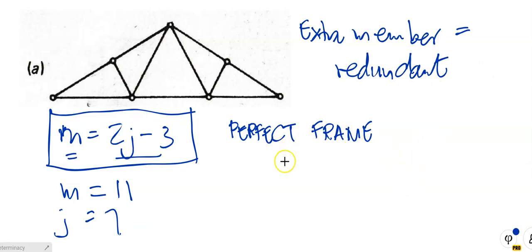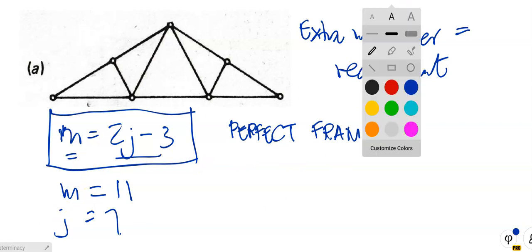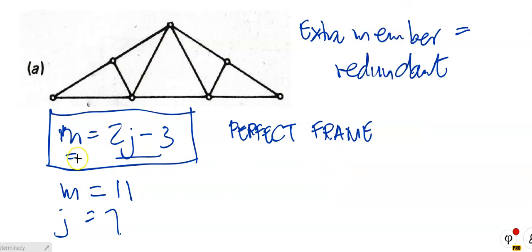When we solve this frame and find M is greater than 2j minus 3, then that frame is an imperfect frame, which means it has extra or redundant members.